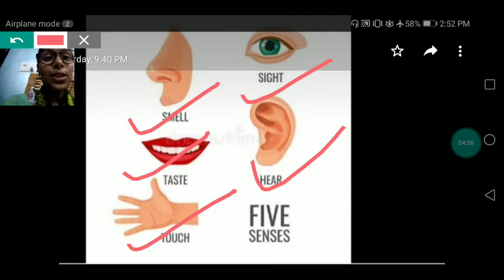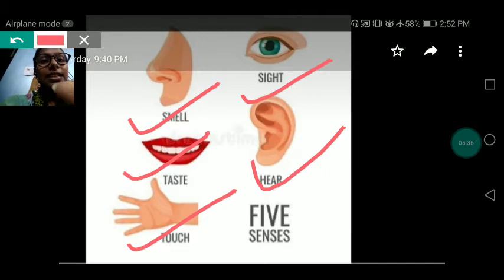We can taste with the help of our tongue. This is our tongue. Do you all have a tongue? Show me your tongue. Very good. So, with the help of our tongue, we can taste the thing, that it is sweet, sour, salty, or spicy. With the help of ear, we can hear. We can hear sound, music, mother and father scolding us, all the things. When I call your name, then you can listen to me with the help of your ear.